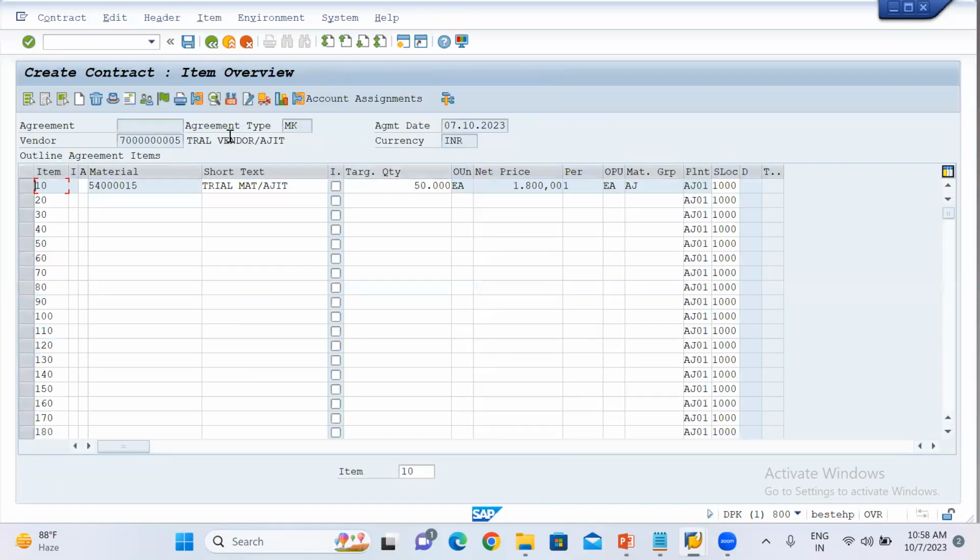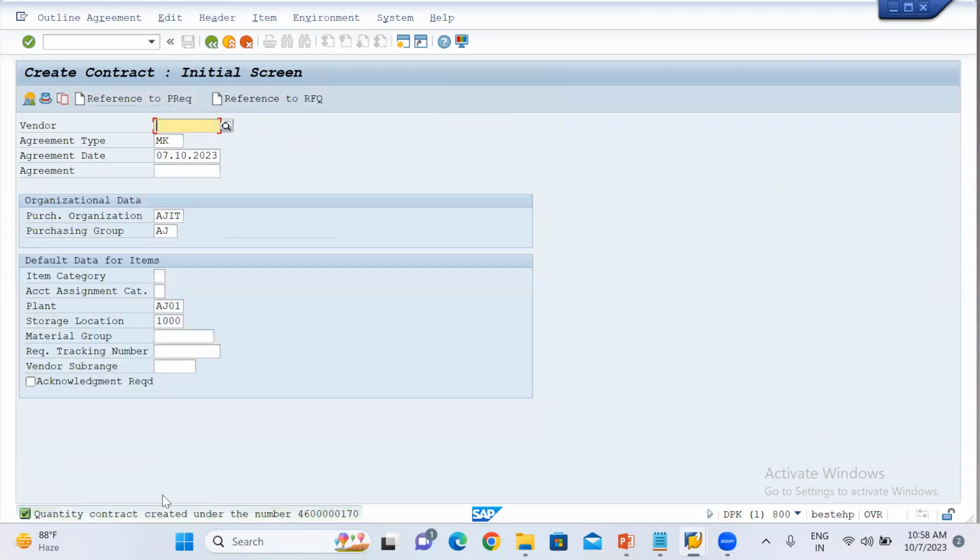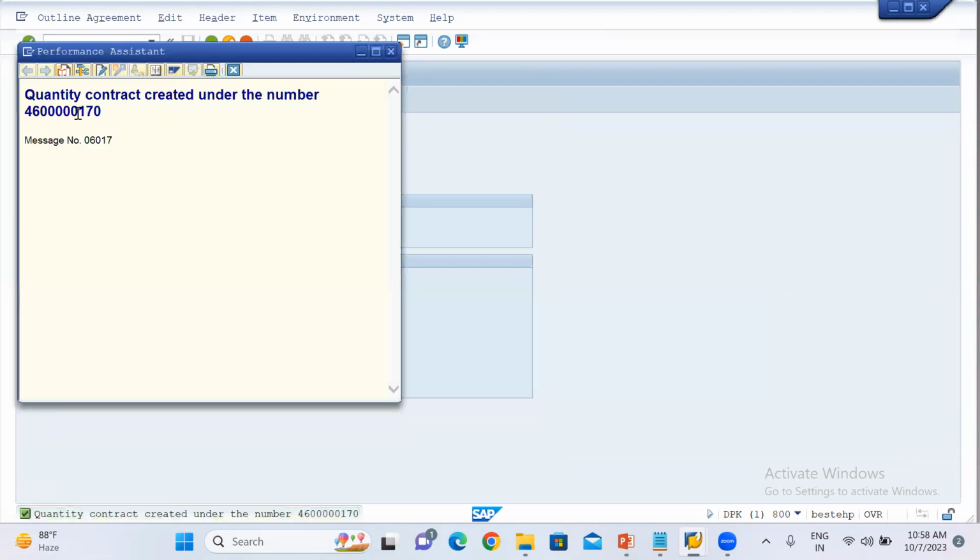I just put the value and I have put the condition record over here. Then after, I just enter and save this. So now the contract has been created. So let me save this contract number over here.